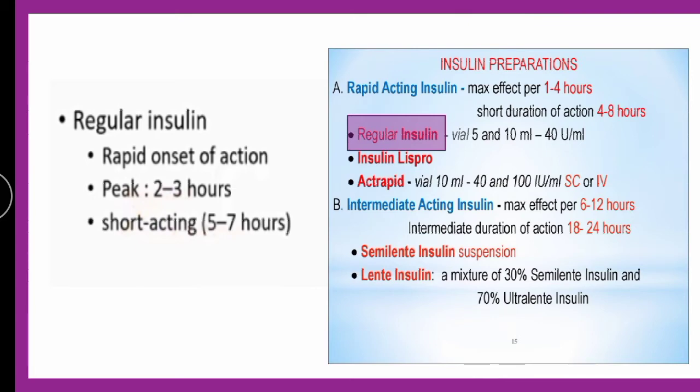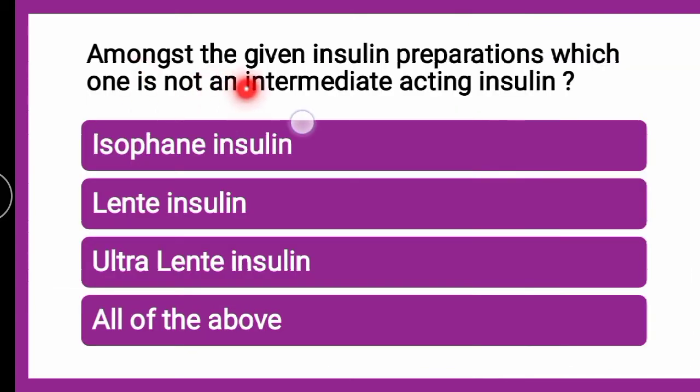Okay, next question: among the given insulin preparations, which one is not an intermediate acting insulin: isophene insulin, lente insulin, ultra lente insulin or all of the above? The correct answer is definitely ultra lente insulin, because isophene insulin, that is NPH insulin, and lente insulin are both intermediate acting insulins, and amongst the given options ultra lente is a long acting insulin.